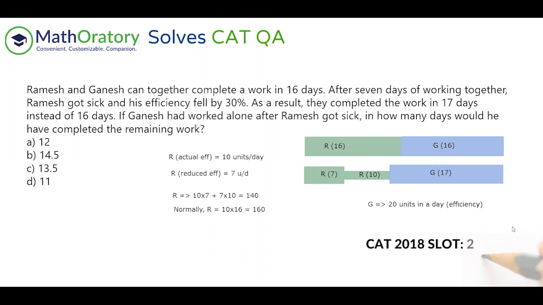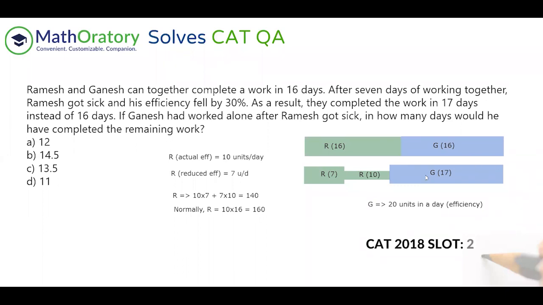Accordingly, we can figure out whatever we need to. That was the main challenge because we had a relation between Ramesh's efficiency and Ramesh's reduced efficiency, but nothing as such directly. We were getting a relation between Ramesh efficiency and Ganesh efficiency. So I tried to derive that in this manner.